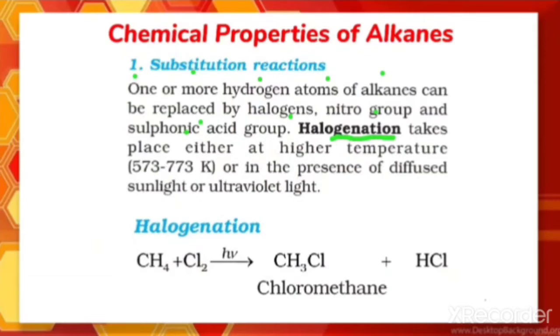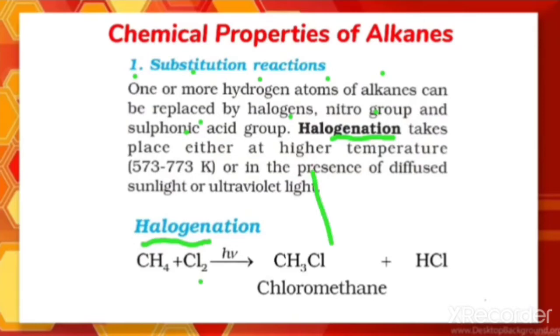And here we are discussing the replacement of hydrogen by halogen, that's why it is called halogenation. The word halogenation, halogen, represents the halogen group. So halogenation means substitution of a halogen group is taking place, therefore it is called halogenation.